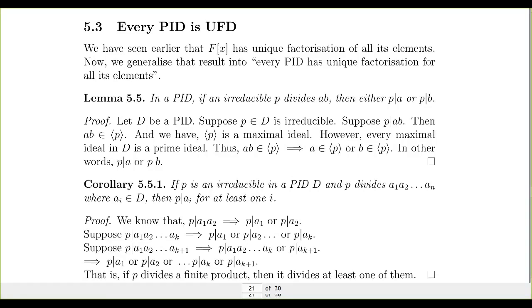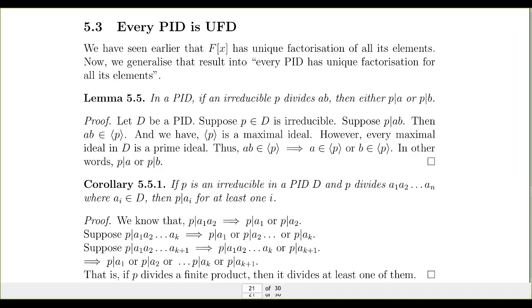So how do we prove this lemma? We start with a PID. Let D be a PID, a principal ideal domain. Every ideal in D is a principal ideal, and P in D is an irreducible. And P divides AB. So we start with a principal ideal domain and an irreducible which divides a product of A and B, where A and B belong to D itself.